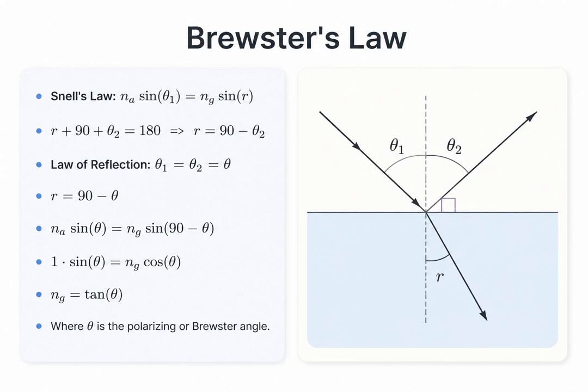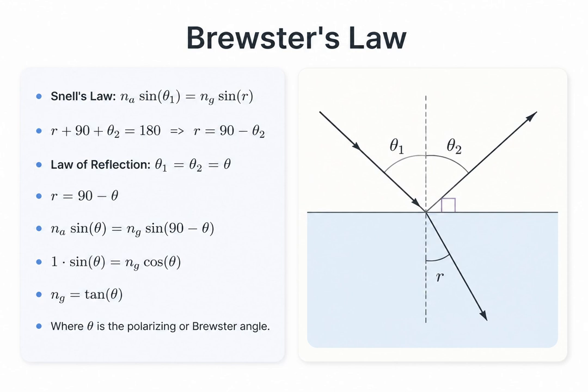Starting with Snell's law, the refractive index of air times the sine of the angle of incidence equals the refractive index of glass times the sine of the angle of refraction. Because the reflected and refracted rays are 90 degrees apart, the angle of refraction r equals 90 minus the angle of reflection. By the law of reflection, the angle of incidence equals the angle of reflection, which we'll call theta.